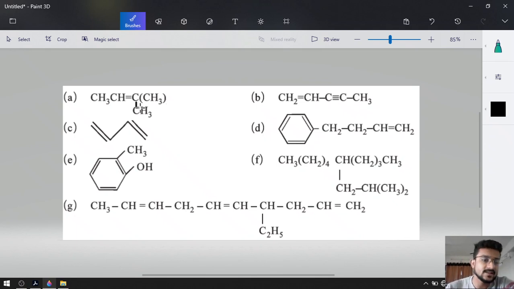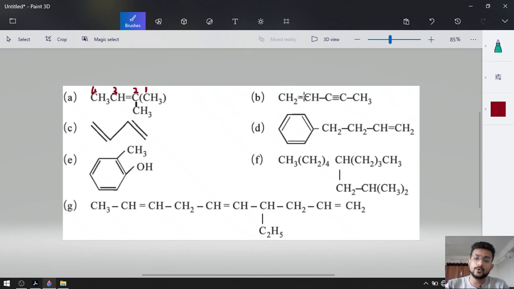Now, you can see that on the second carbon there is a double bond. Okay. For that, let's give numbers. This is our first carbon, this is the second carbon, this is the third carbon, and this is the fourth carbon. Okay. On the second carbon there is a double bond as well as CH3. That's why the name will be 2-methyl-but-2-ene. Write it down in your book. 2-methyl-but-2-ene will be the name. Okay. After that, our second compound.